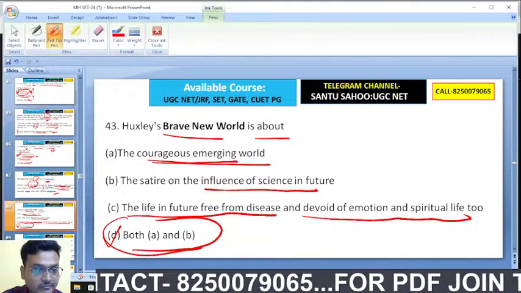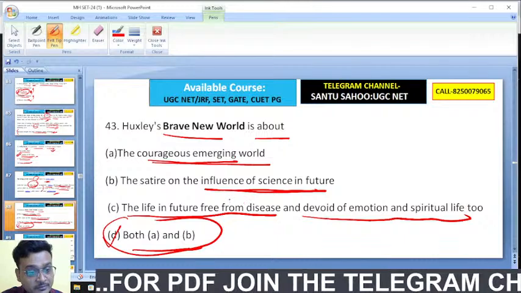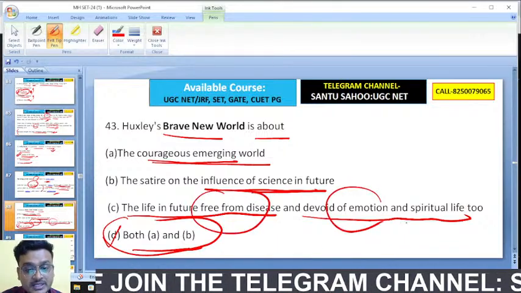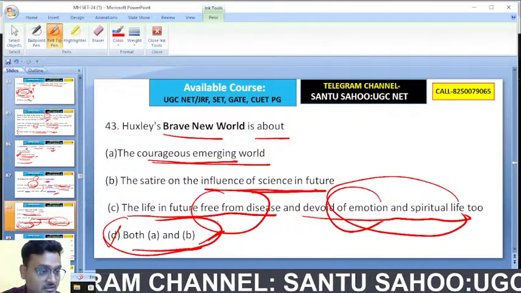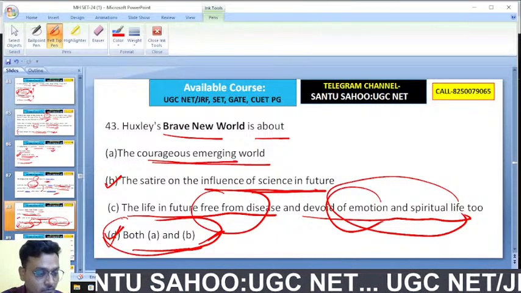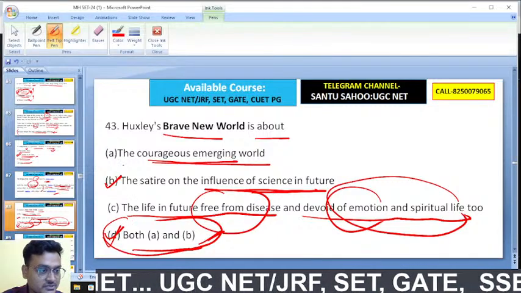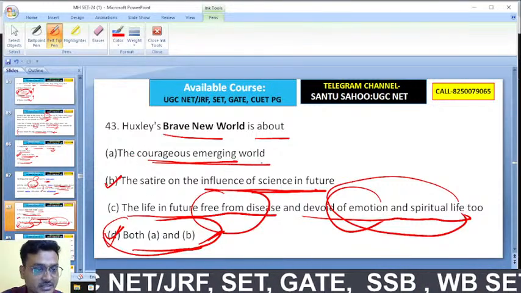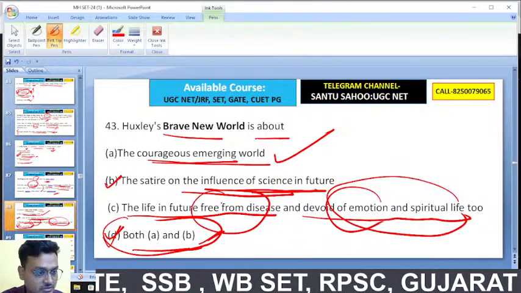The satire on the influence of science in future, and the life in future free from disease and devoid of emotion and spiritual life too. So both A and B are the right answer. Sorry, that is actually A and B: the courageous emerging world and satire on the influence of science in future.